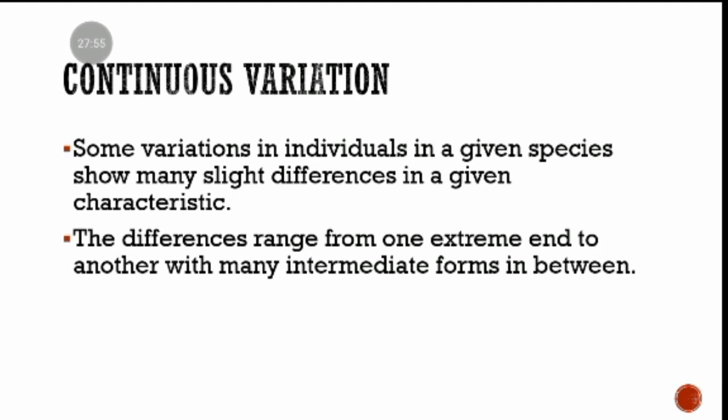Now the differences range from one extreme end to another with many intermediate forms in between. We could also use that as a definition. So the differences in a continuous variation range from one extreme end to another with intermediate forms in between.